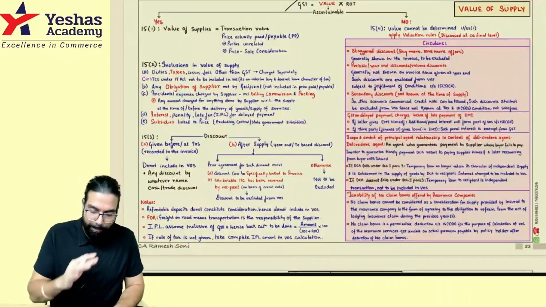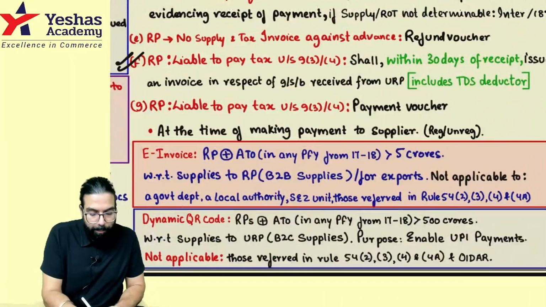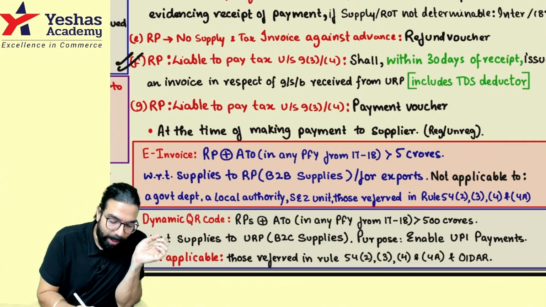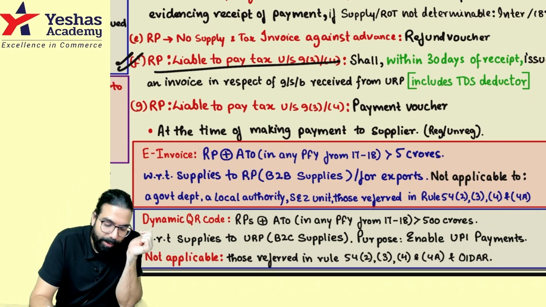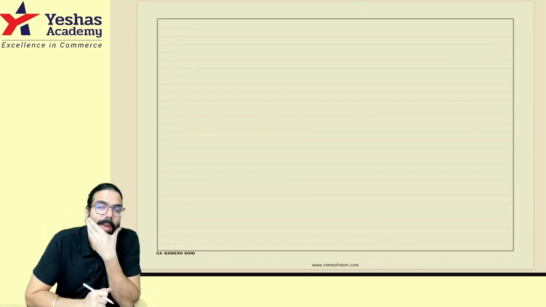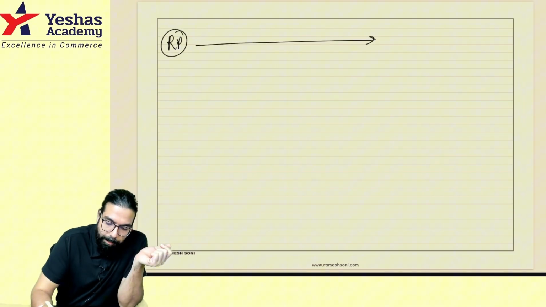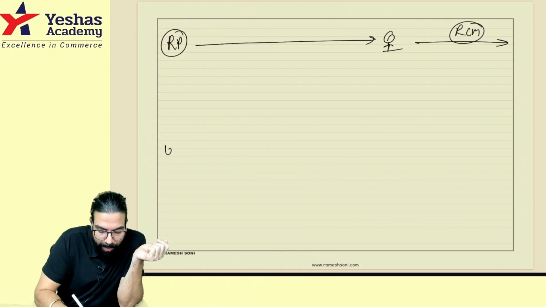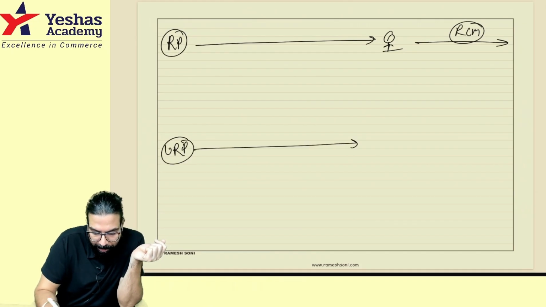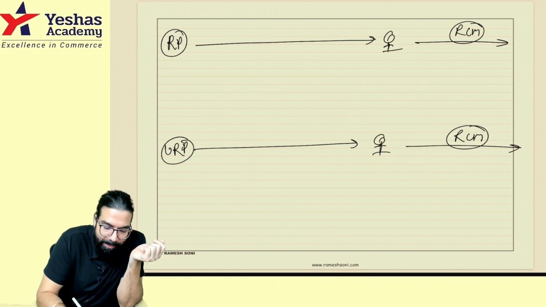Now, the Value of Supply chapter has no amendment at all. In the Tax Invoice chapter, one small point has come which I'll tell you quickly. Everyone, one rule has been inserted which I want you to remember, very very important from the exam point of view. Sir, what is this rule telling us? See, if a registered person has given me a service on which I have to pay GST under RCM, or an unregistered person has given me a service on which I should pay GST under RCM, sir, if this person is a registered person, he will give me a tax invoice.